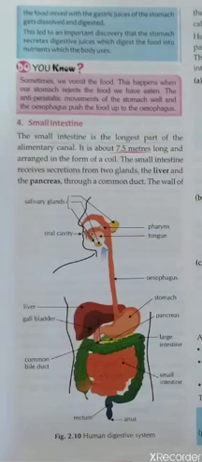It converts proteins into amino acids and fats into fatty acids and glycerol. Okay, so this is the further breaking down of starch, proteins and fats with the help of these digestive juices.